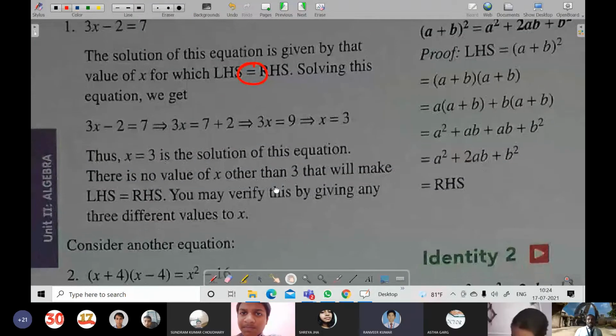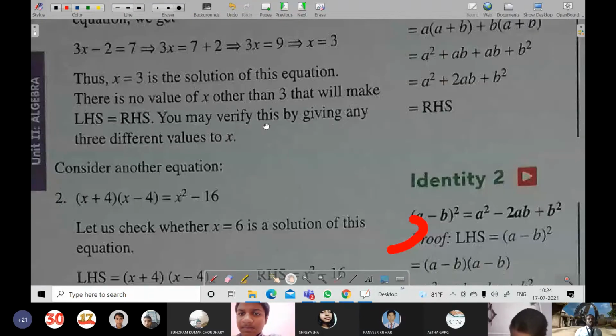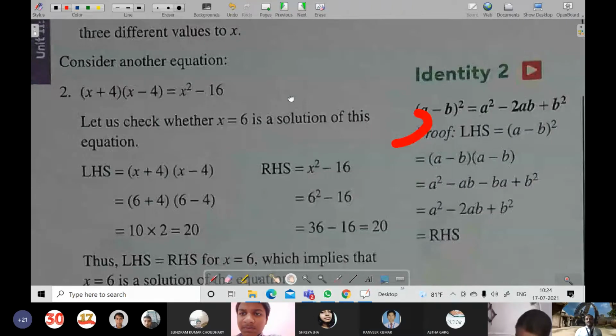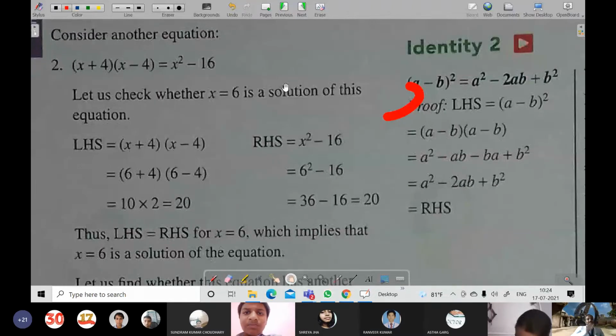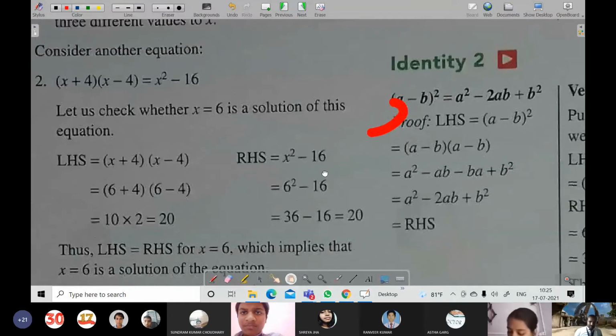It has been explained how we can solve. Of course, when you have to solve, you will keep the variable on one side and the constant on the other side, and then you will solve and get the answer. Now there are a few identities also. Of course, identities are formed by multiplication itself, but to make our multiplication a little bit easier, these identities have been made.